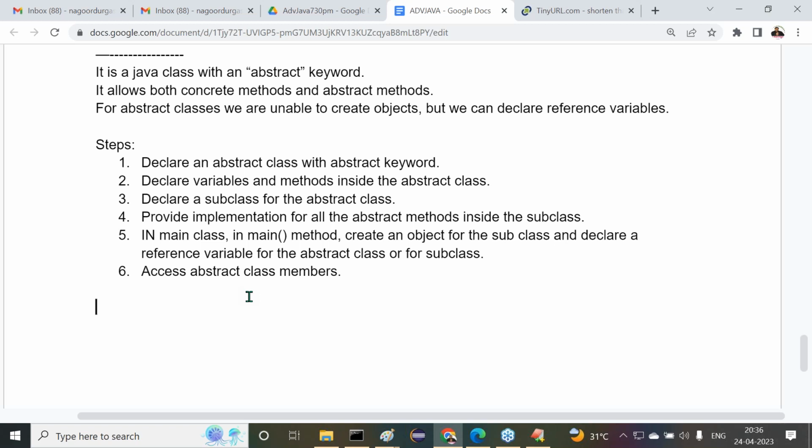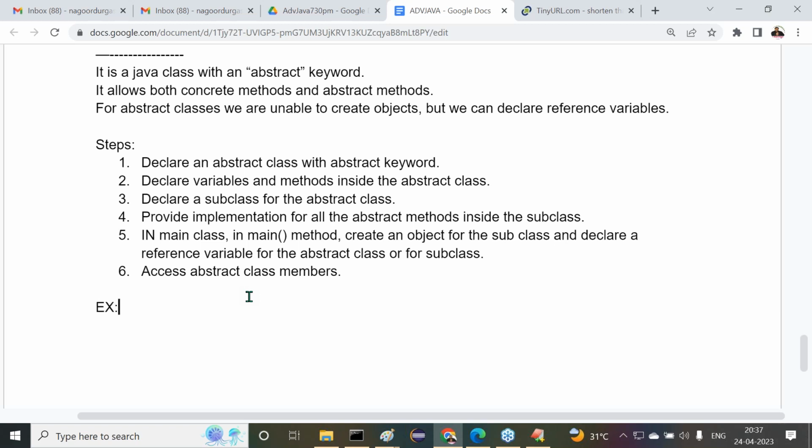These are the points. Tell me again, what are the various steps we require? Declare an abstract class with the abstract keyword. Declare variables and methods inside the abstract class. Declare a subclass for the abstract class. Provide implementation for all the abstract methods inside the subclass. In the main class, in the main method, create an object for the subclass and declare a reference variable either for the abstract class or for the subclass. For both, no problem. Next is to access abstract class members.